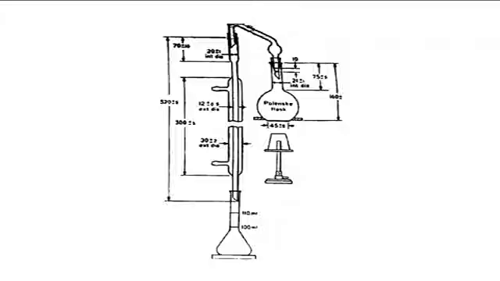Now next is the Polenske value. The Polenske value is the number of milliliters of 0.1 normal aqueous potassium hydroxide required to neutralize steam volatile, water insoluble fatty acids distilled from 5 gram of fat or oil under the prescribed conditions. It is a measure of steam volatile and water insoluble fatty acids, chiefly caprylic, capric, and lauric acids present in oil or fat, by the following method.